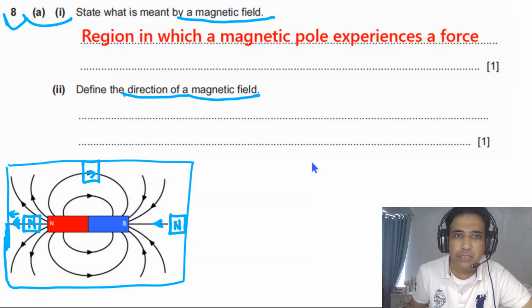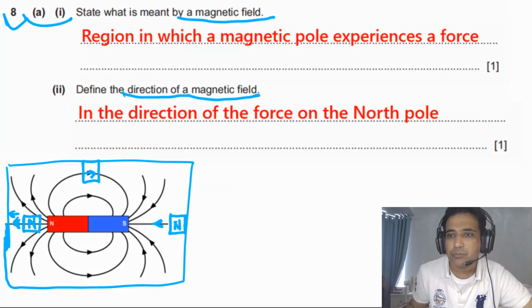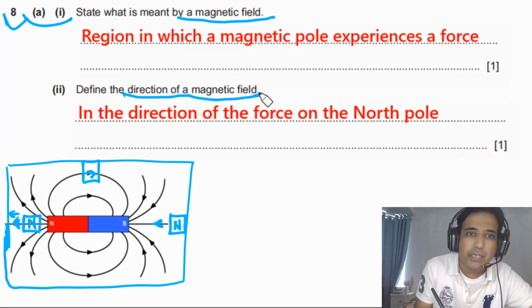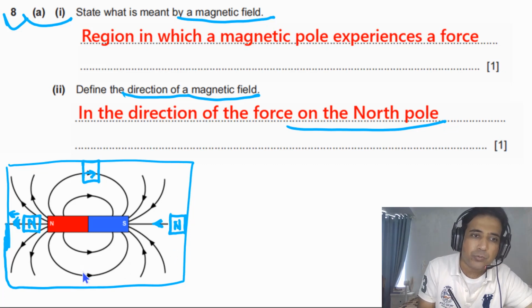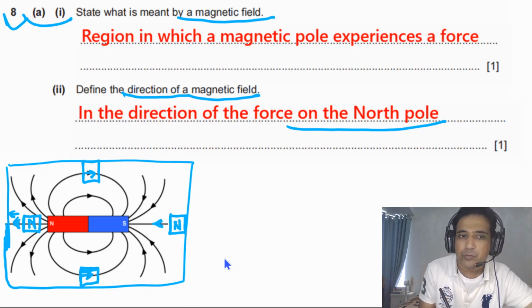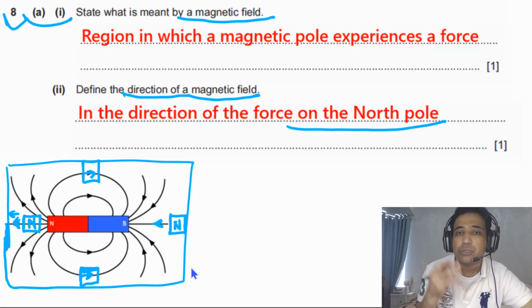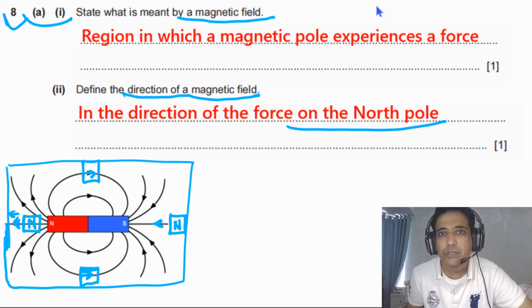I hope this makes sense to you. So for the answer of this question, simply you can say: in the direction of the force on the north pole. If we place a north pole at this point, the direction of force on the north pole will be this way, meaning the north pole will experience force to the right. So this is how we need to answer these questions.